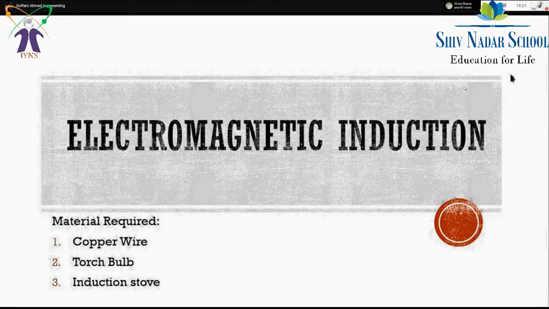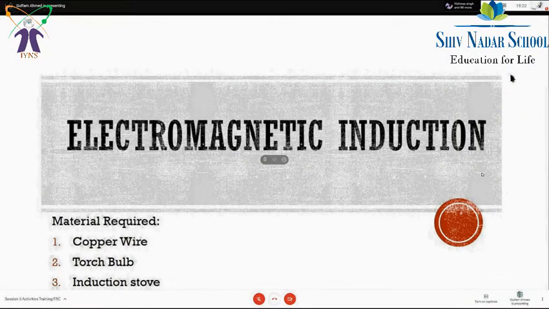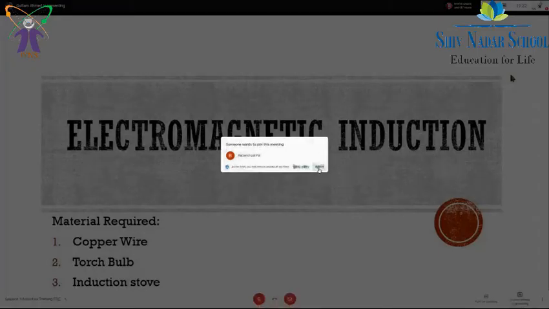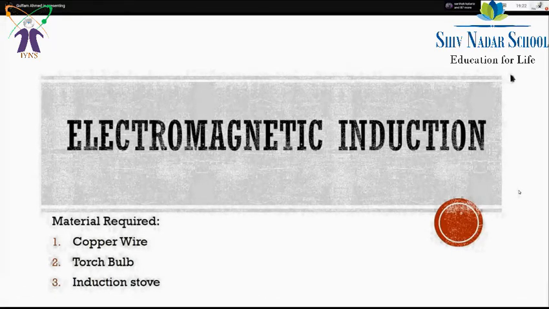Electromagnetic induction. All the material will be available in your houses very easily. These days, because the Diwali vacation is approaching, you can take the decoration lights there. Instead of the torch bulb I have written, you can use an LED bulb used for decoration, and copper wire, any wire which is used in the electric wiring of houses. And then you can use an induction stove. I hope everyone has this material.